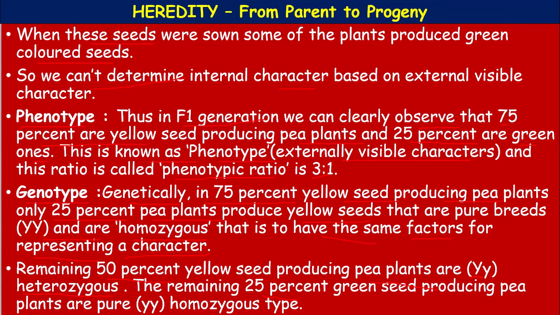Okay. The pod shape, full and constricted; flower color, violet and white; seed shape, round and wrinkled; seed color, yellow and green. Okay. So, dominant is represented by capital letters and recessive is represented by small letters.